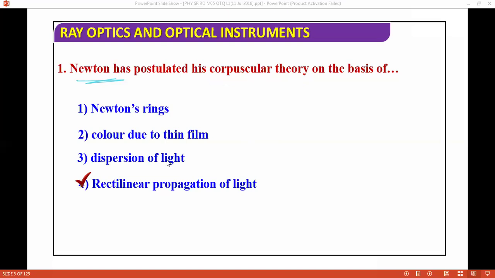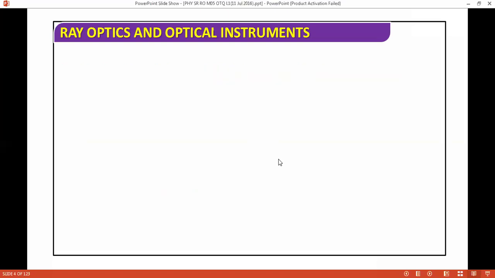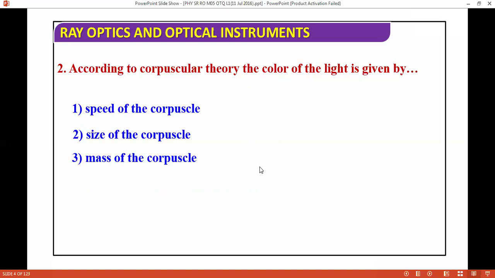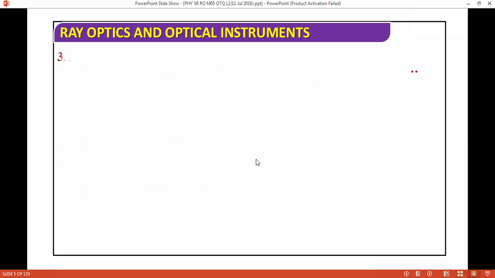Now we are moving to the next question. According to corpuscular theory, the color of light is given by: speed of the corpuscles, size of the corpuscles, mass of the corpuscles, or frequency of the corpuscles. The correct answer is size of the corpuscles. So according to the corpuscular theory, the color of light is due to the size. Okay, next question.